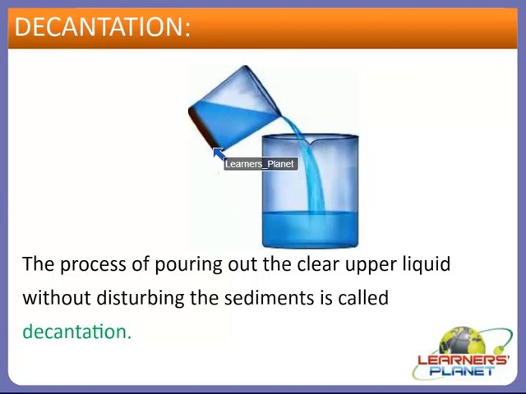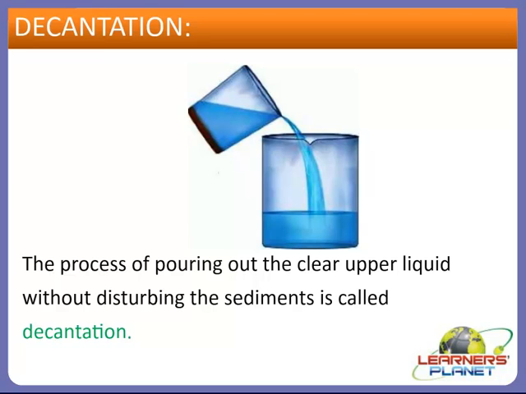They will remain at the bottom only, and the rest of the clear part will be poured into another container. So this process is termed decantation. Means we are decanting the liquid from one container to another container.